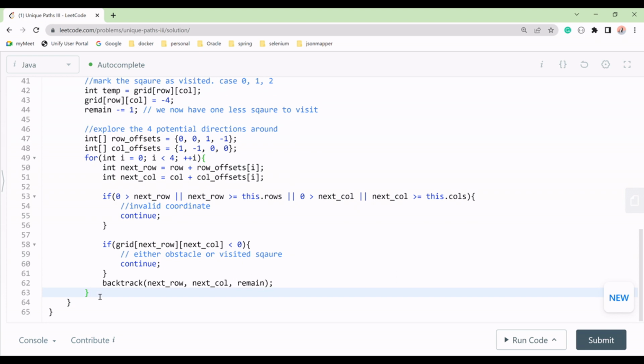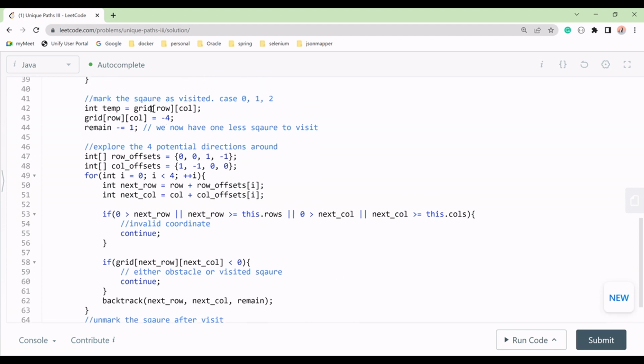One more thing we have to do after this is to unmark, right? We have to unmark the square after the visit. After the visit, what will we do? We will set grid at row and column equal to temp. Understood? We have taken this temp and we have stored it, right?